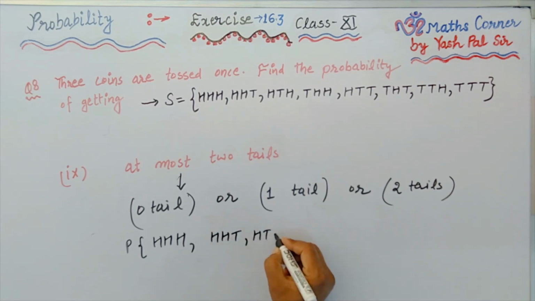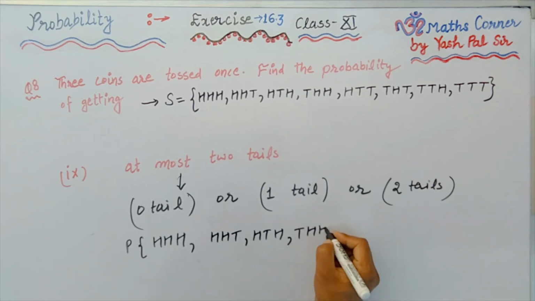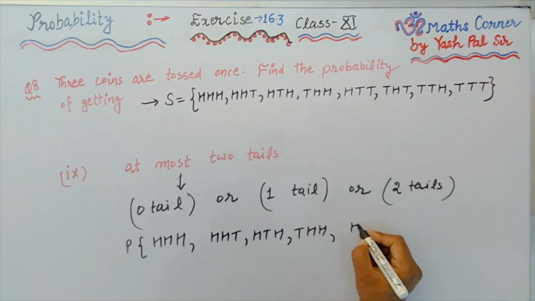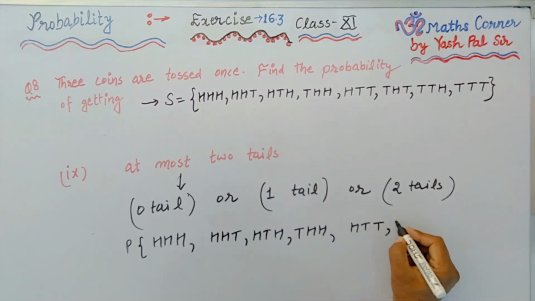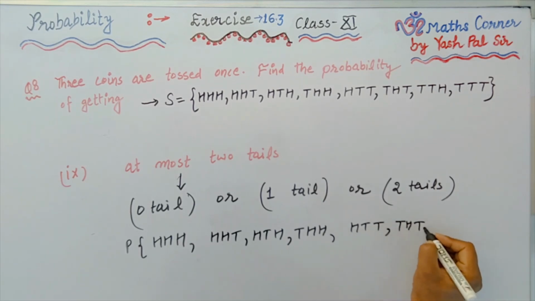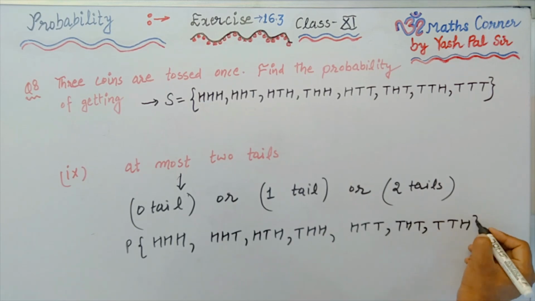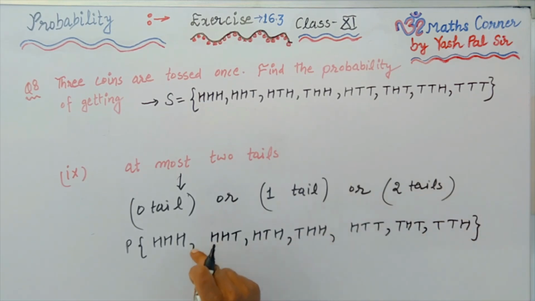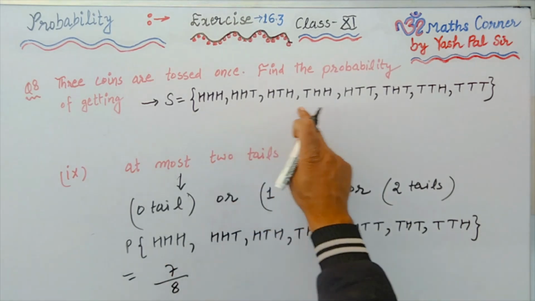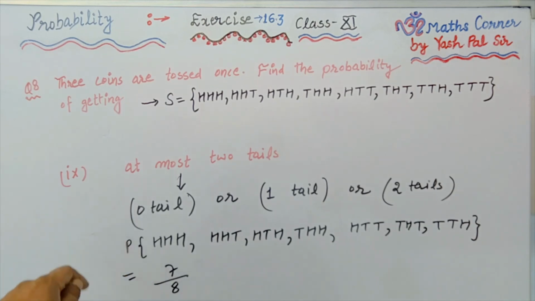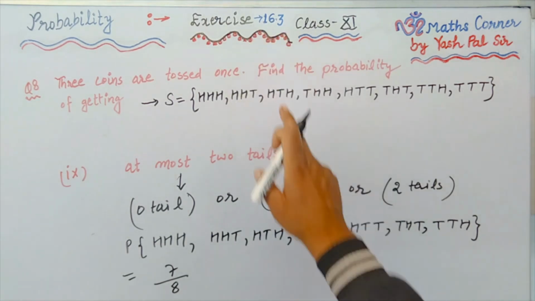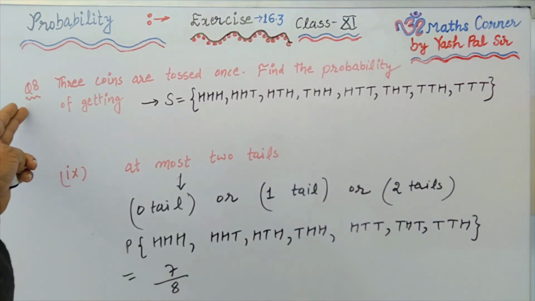So zero tail means probability of HHH. One tail means HHT, HTH, THH. Two tails means HTT, THT, TTH. 1, 2, 3, 4, 5, 6, 7. So total 7 event outcomes out of 8 outcomes in the sample space. This is the required probability.